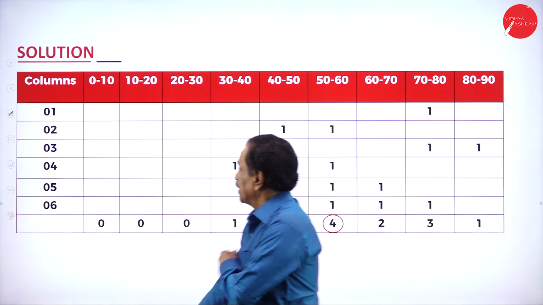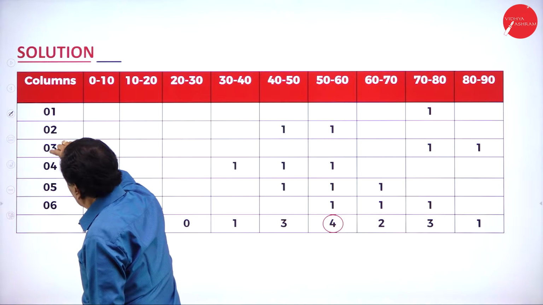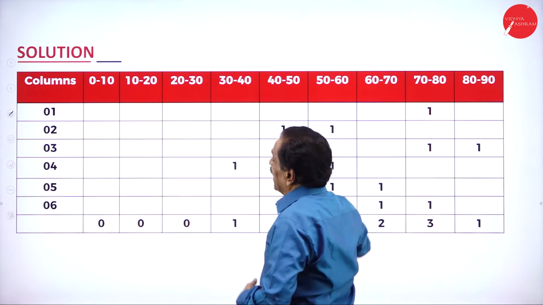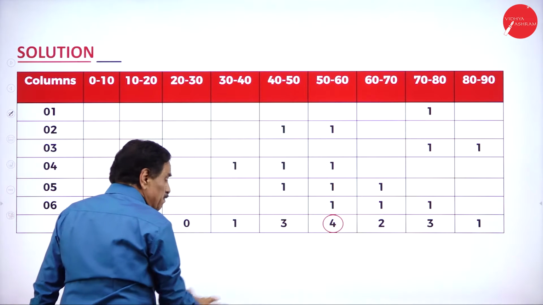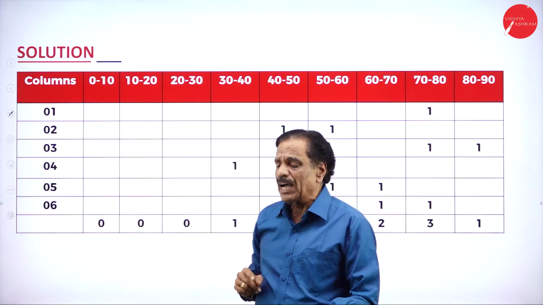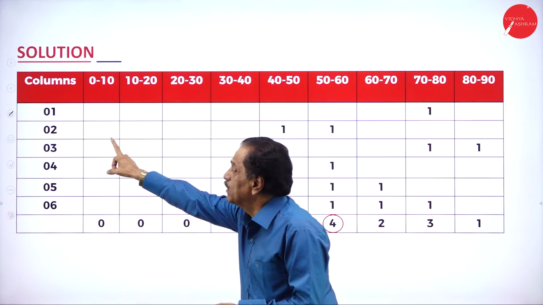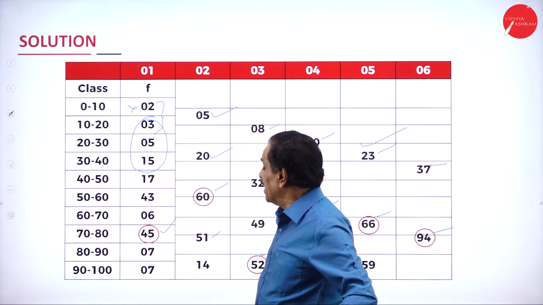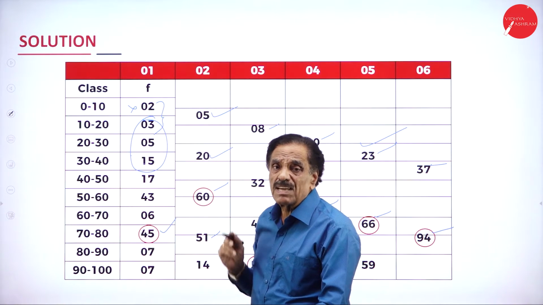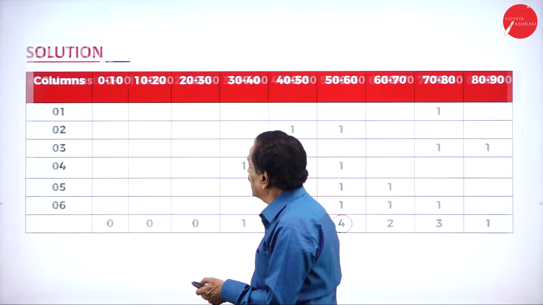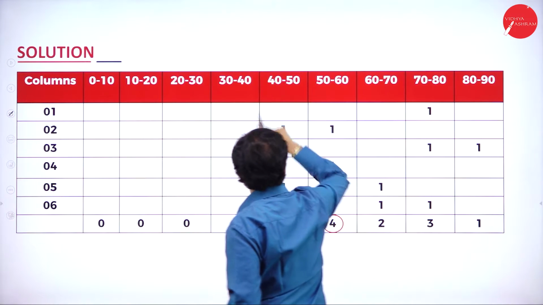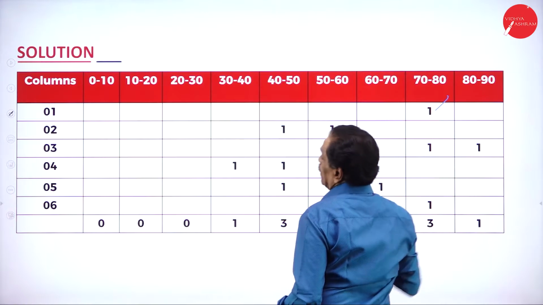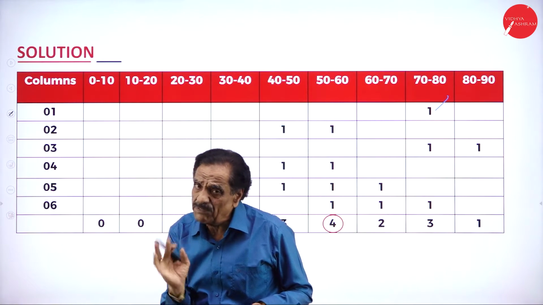See the board. Here your column number 1, 2, 3, 4, 5, 6 columns are there. This is your class interval. They had given. How these numbers will come, I am going to explain, one by one. So column number 1, which is the highest one? 45. Where will the 45 come? Under 70 to 80. I will show how it will come. Column number 1, where will it come? Here, 40 to 50. Here now column number 1, where will it come? 70 to 80. So I think you understand the first point.